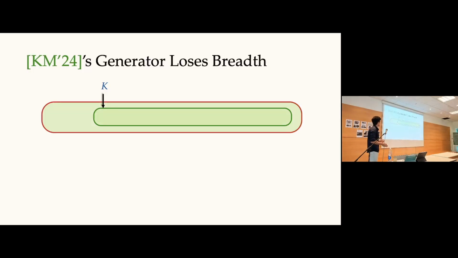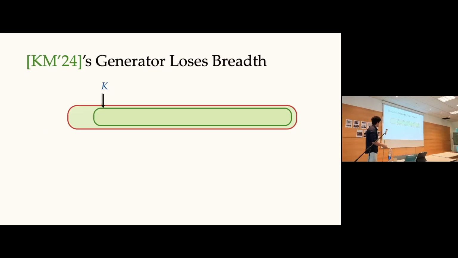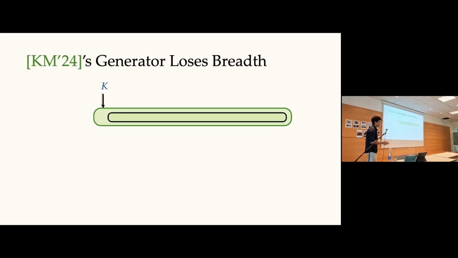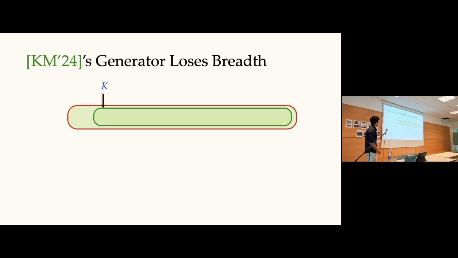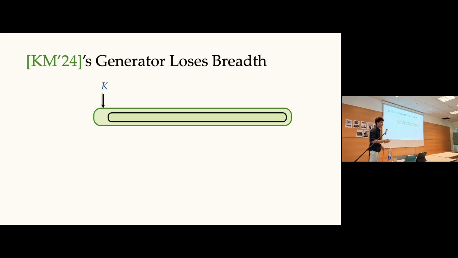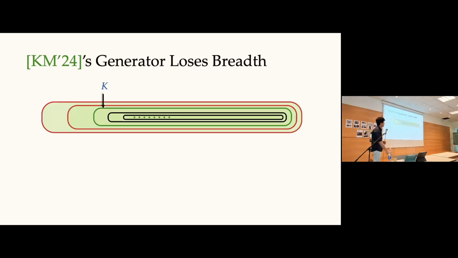So pictorially, their algorithm operates roughly as follows. There's some target language K. At the start, it generates from some set, this right set, which is a superset of the target language, let's say. And this keeps shrinking. It has the property that at some point, we go from having stuff outside of K to having nothing outside of K. And at this point, you achieve zero hallucinations, or everything you output is valid. But it just keeps on shrinking after that.